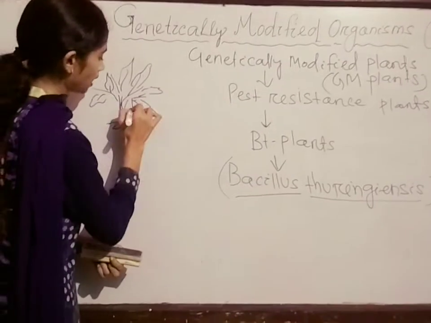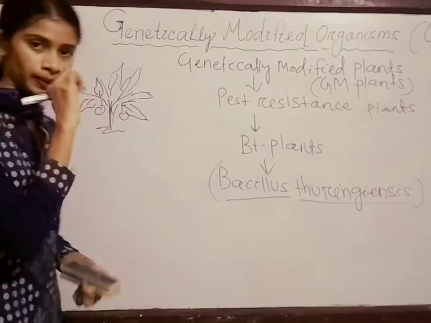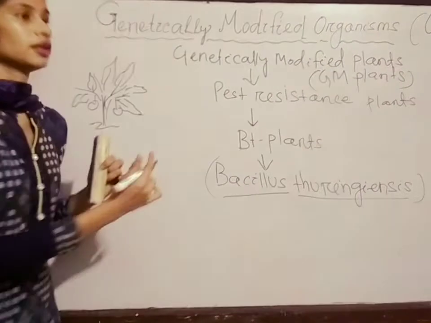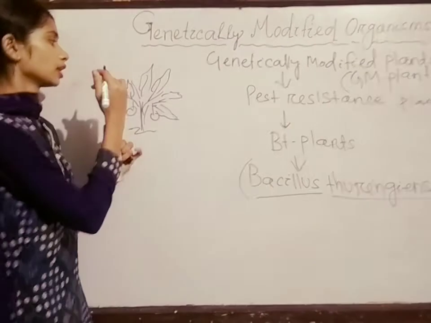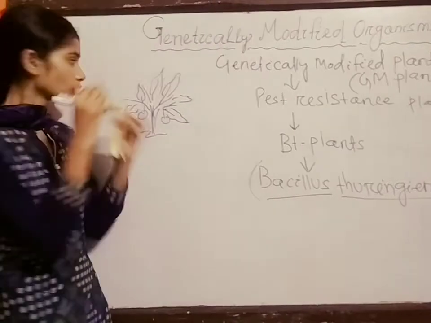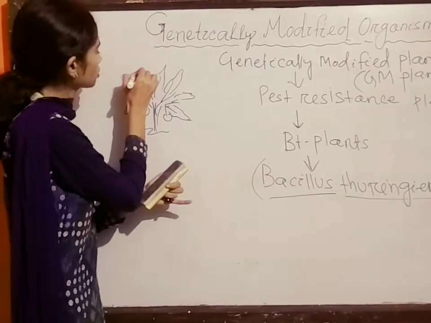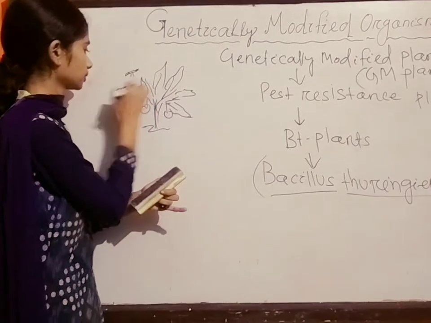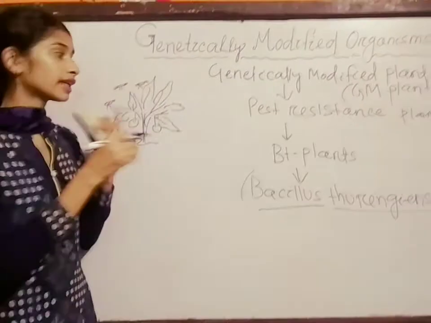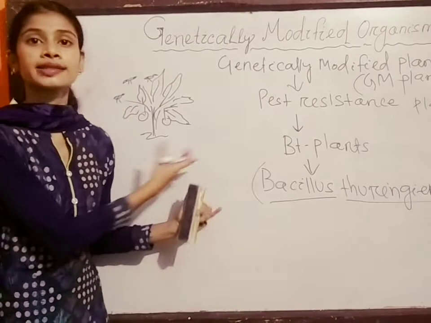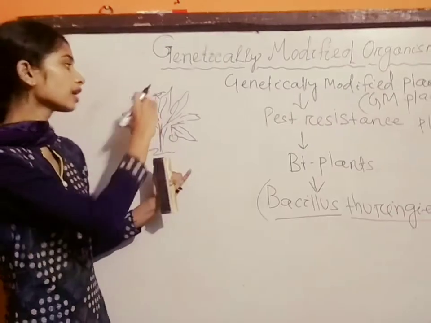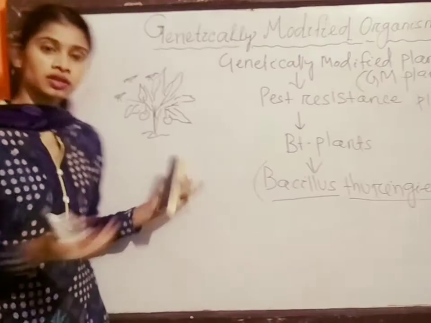So here is a plant, a tomato plant. The plant is very prone to insects. Different insects attack and are very harmful to this tomato plant, and they also lay larvae on the plant.